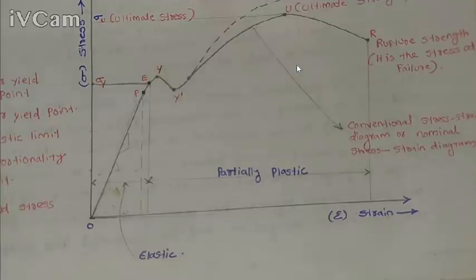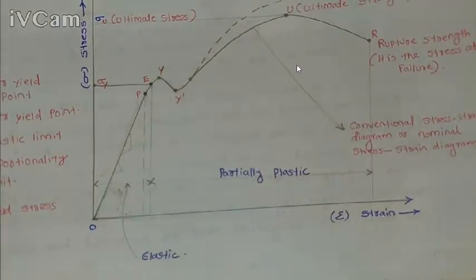And after the elastic limit, we have another point called the yield point. What is the importance of the yield point? The yield point is the transition from the elastic nature to the plastic nature of the material. After this yield point, the material will be plastic in nature, so when we release the load, the material will not come back to its initial shape and size.